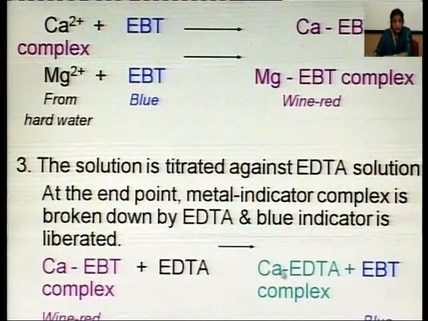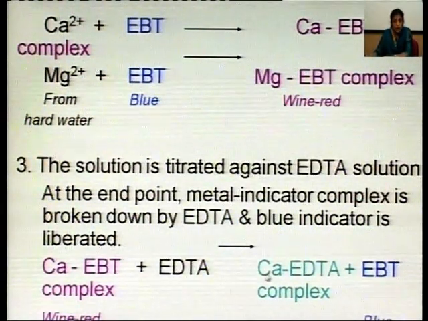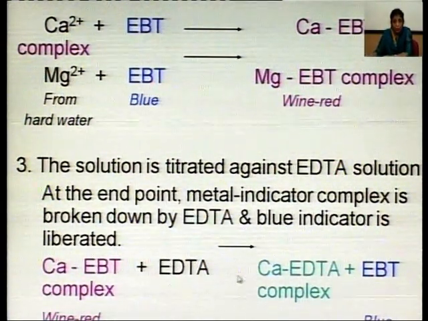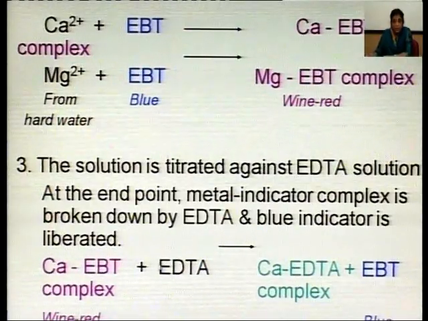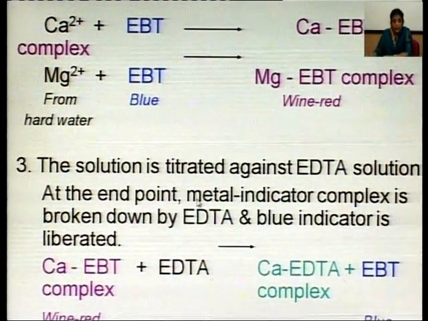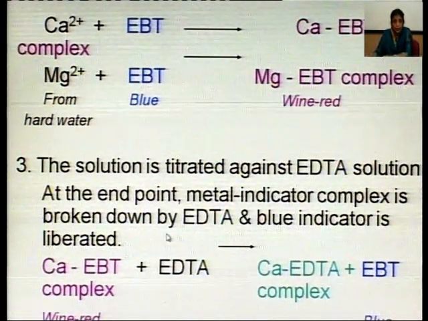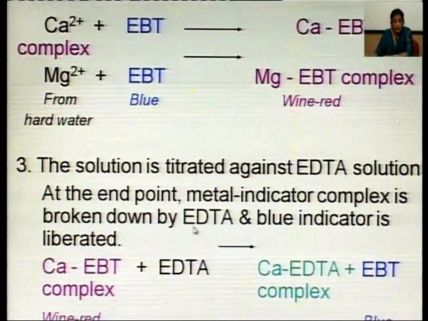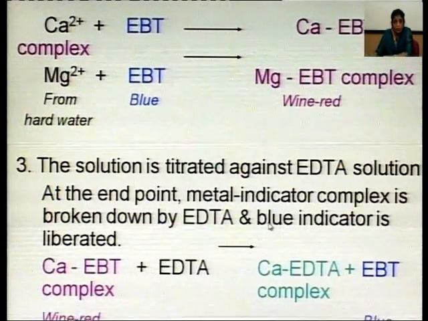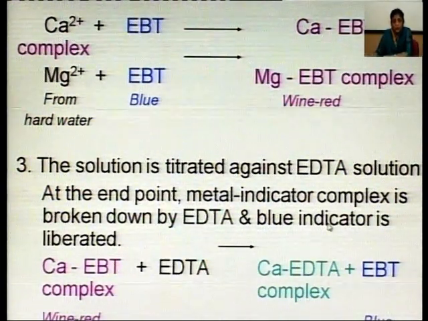But when there are no more calcium and magnesium ions, that means all the calcium and magnesium ions are consumed by EDTA, then EDTA will attack the indicator metal complex. At the end point, the metal indicator complex is broken down by EDTA, and the indicator is left free. So, blue color is restored. So, the end point is wine red to blue.